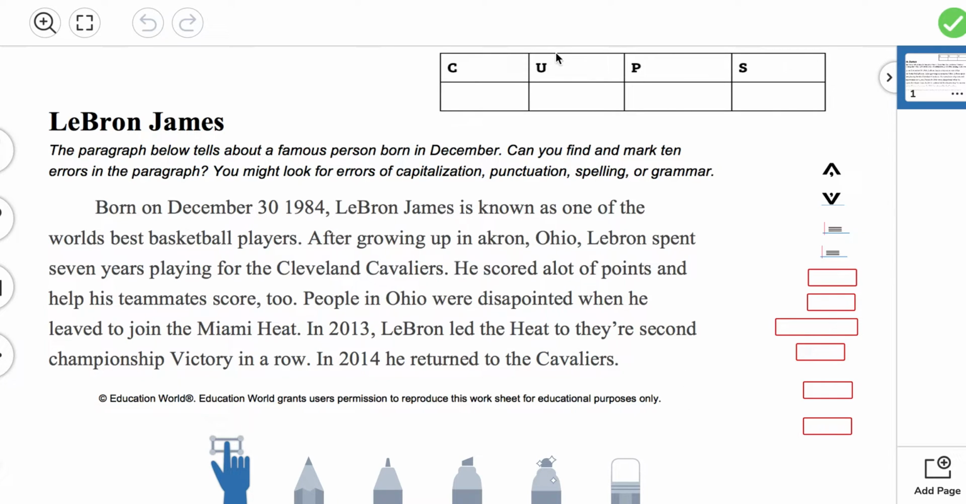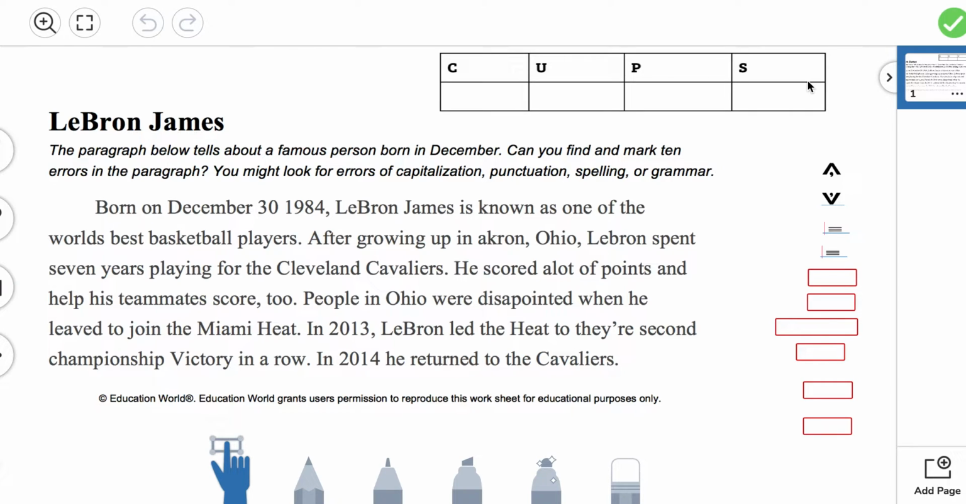So we're going to have our chart up here. The acronym CUPS. Whenever we edit, we always focus on words that need to be capitalized, making sure the verb usage is correct, making sure that the punctuation is used correctly. That includes commas, apostrophes, and periods, question marks, and exclamation points. And the S stands for spelling, if words are spelled correctly. So CUPS, those are the only 4 things we look for when you have to edit.